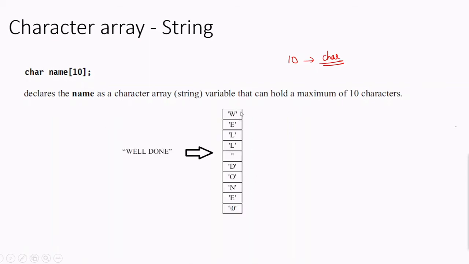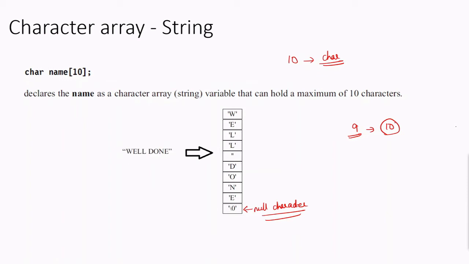But one thing in the case of a string is that the last element will always be a null character. That's the only thing that is different from other arrays. In a character array, the last element will be a null character. So if you have to save 9 characters, the size of the array should be 10.